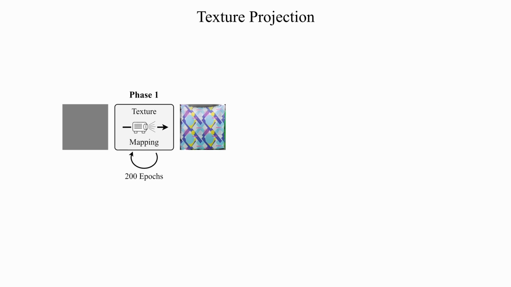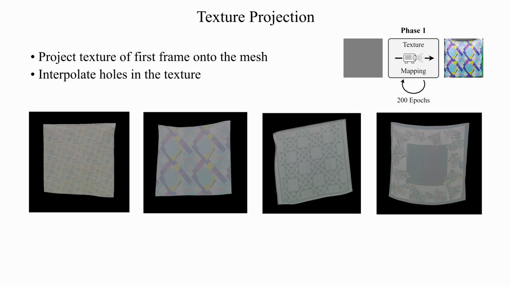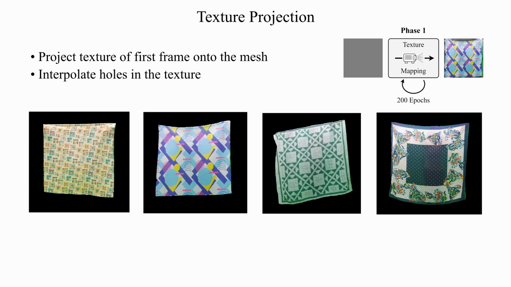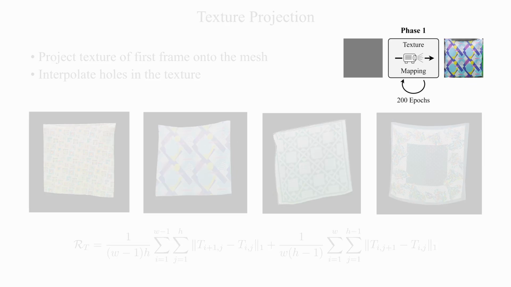Our pipeline first begins with the texture projection step, in which the cloth texture is optimized such that the rendered image has to match the target image for the initial frame of the video sequence. The required template mesh ensures that the textured 3D model matches the real fabric as closely as possible. We interpolate holes in the texture by adding a smoothness regularization to the loss function.